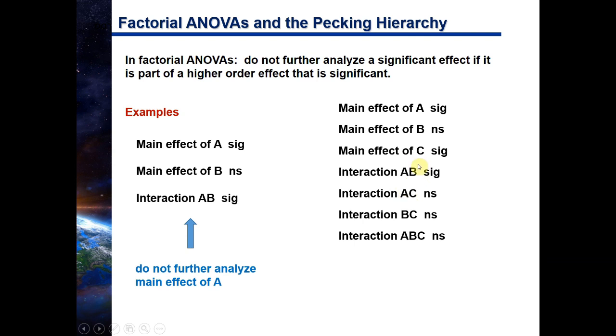Over here, I'm sorry, that was significant. Scratch that. Okay, we're going to come back to this. That was significant, I didn't notice. Okay, let's look here. Whatever effect A was having, it was the same for each level of C. Whatever effect B was having, it was the same for each level of C. This one gets more complicated, and I think I'm giving you enough. If you go to graduate school, or if you want to know, then I'll tell you how to interpret this one, okay? But you should be able to interpret a two-way interaction.